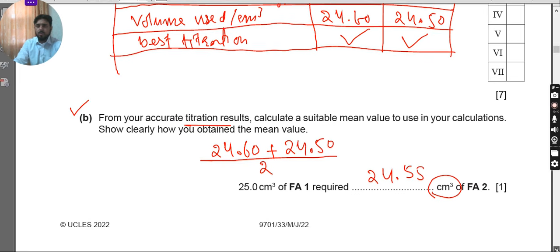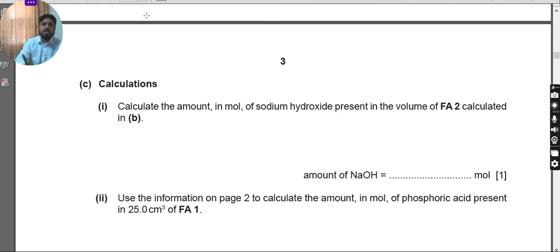Now moving on to the next part, he says to calculate the amount in moles of sodium hydroxide present in the volume of FA2. As we calculated, the volume of FA2 we used was 24.55, and since we have the volume and the concentration and want to find the moles, we are going to use the formula n, moles, equals volume times concentration.